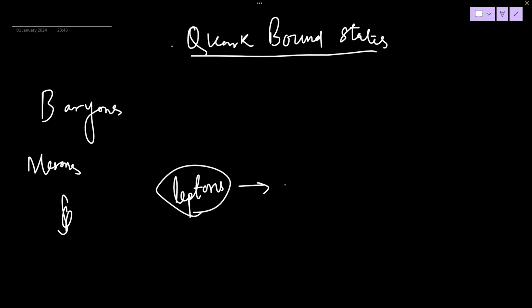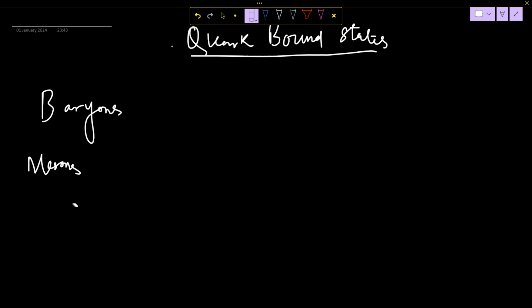Leptons and quarks are the most fundamental particles we studied in the previous lecture. So leptons cannot be made of quarks. So baryons and mesons should be made of quarks.